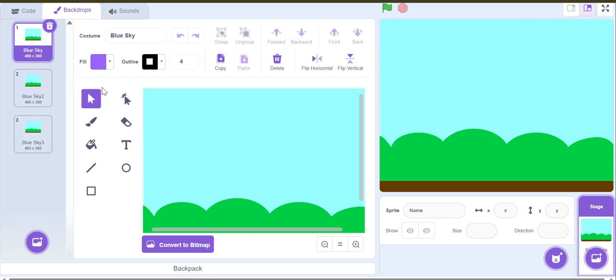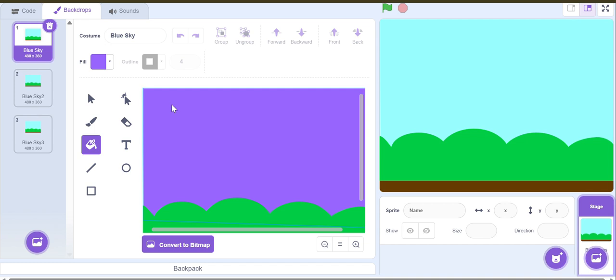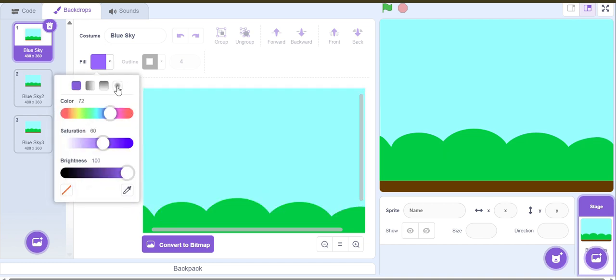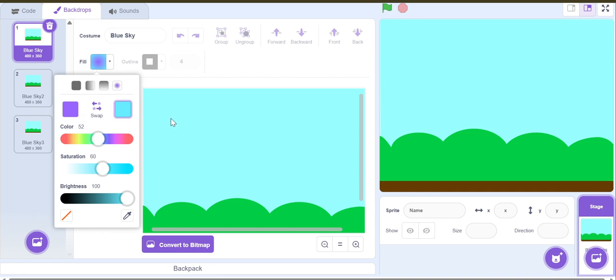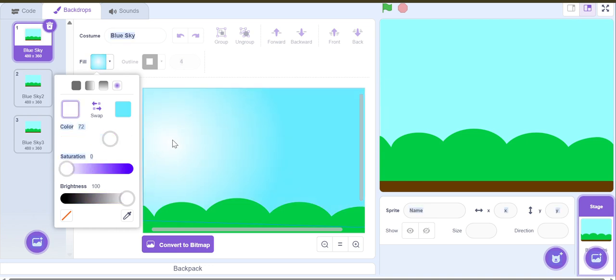First, the welcome screen. For the welcome screen, you can use this paint bucket, and then you can try to use it here, and then maybe you can choose this one. And then you can make it maybe white, so it will be like this. Or maybe you can put a certain color, maybe yellow.